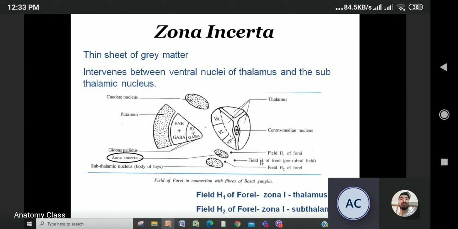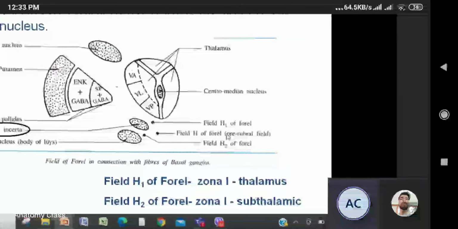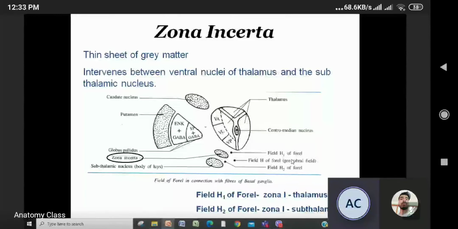Okay, and field H of Forel lies lateral to this subthalamic nucleus. Look at it, or you can say lateral to the zona incerta. Okay, so these are the three fields. These are the fields of gray matter which are present in the white matter over here. This you have to remember.